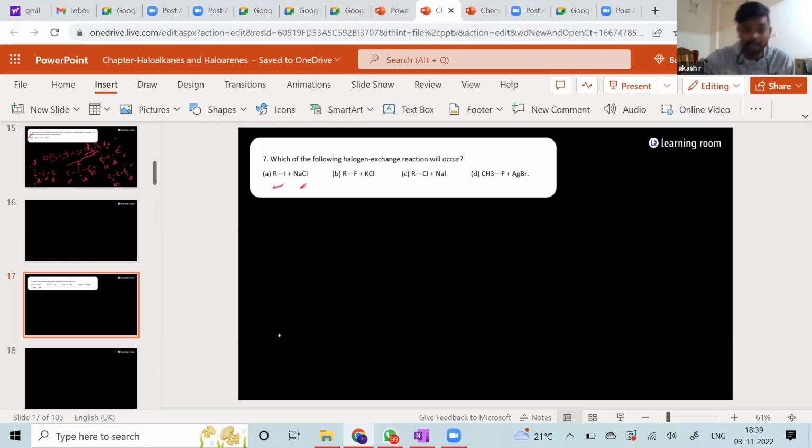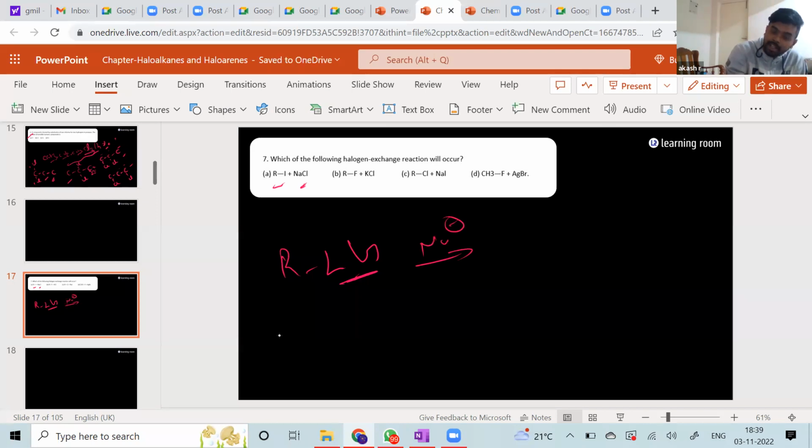Now, what you have to understand is, say I have R-LG, where LG is a leaving group, and we have a nucleophile. For this reaction to happen, what is the condition?